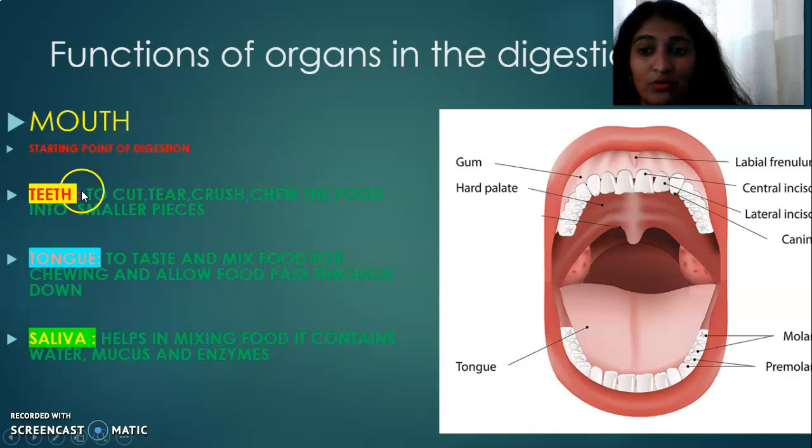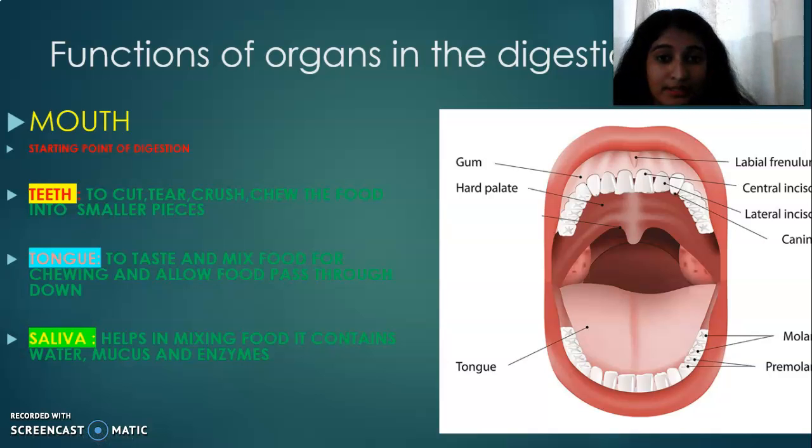Inside the mouth, we have teeth, and we have the tongue. How many teeth does a human have? We have about 32 teeth in an adult human being, not a baby or a child. Then we have the tongue, and we have saliva, which is the watery fluid inside the mouth.